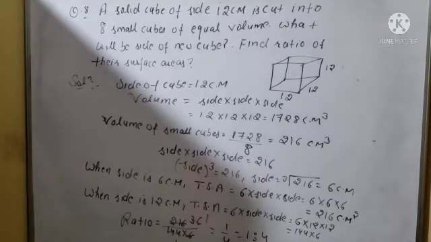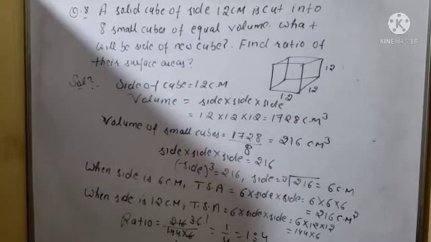A solid cube is given whose side is 12 centimeters. What will be the volume of the solid cube? It will be side into side into side, so 12 into 12 into 12, which is 1728 cubic centimeters. Clear? Now it's cut into 8 small cubes whose volumes are equal. So the volume of 8 small cubes will be equal to the volume of the solid cube, 1728 cubic centimeters.